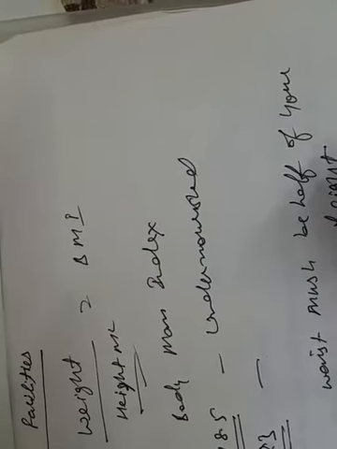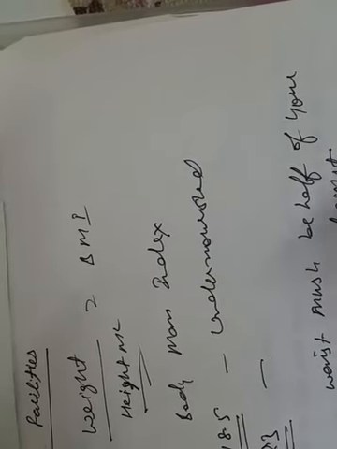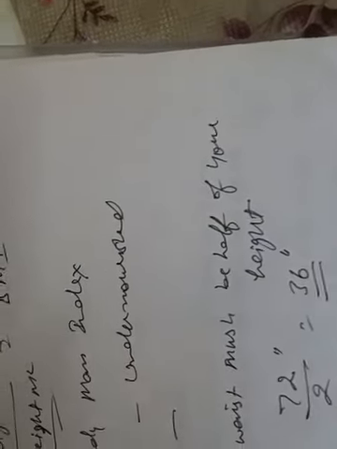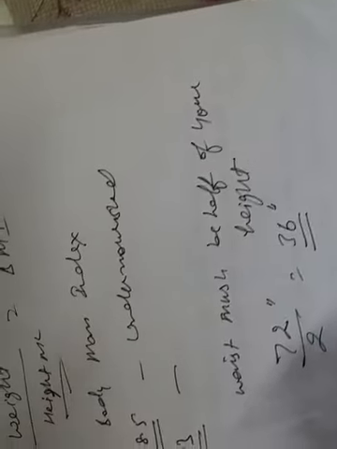I think this is WTHR, waist to height ratio. It simply means your waist must be half of your height. For example, if a person's height is 72 inch, it means his waist should not be more than 36 inch. Okay, now let us come to the next point, HDR, Human Development Report, where we calculate HDI,